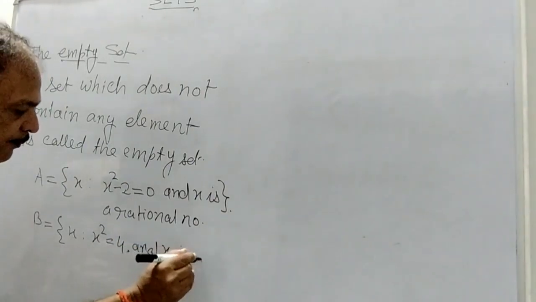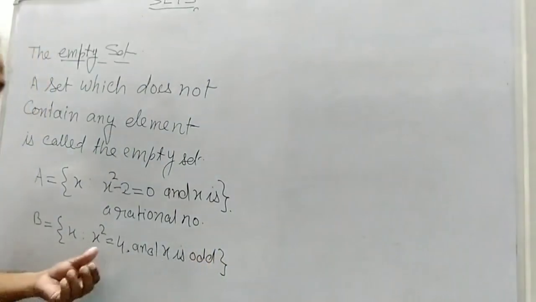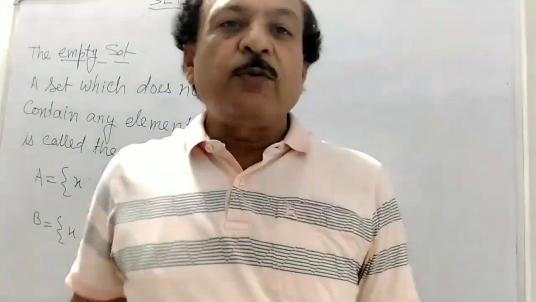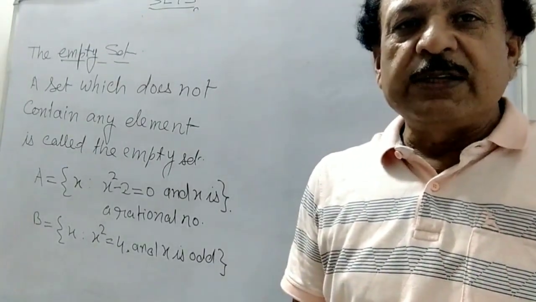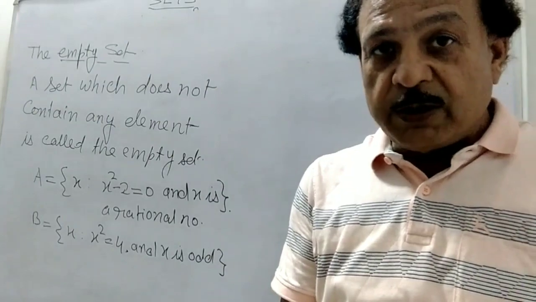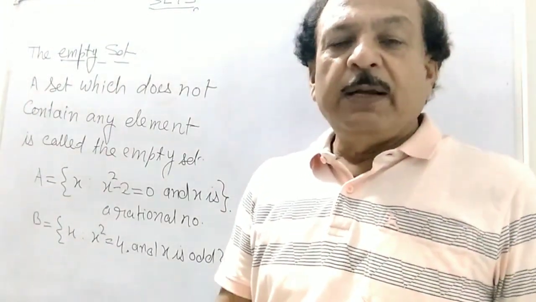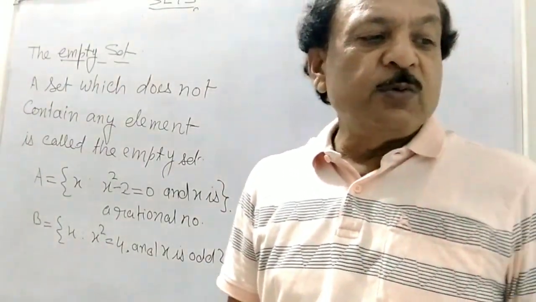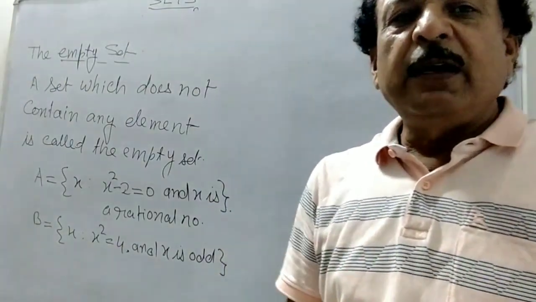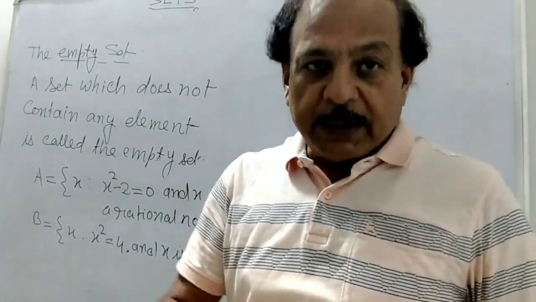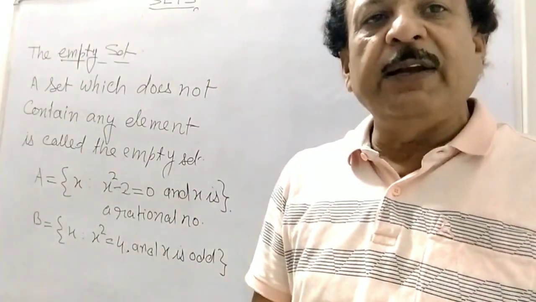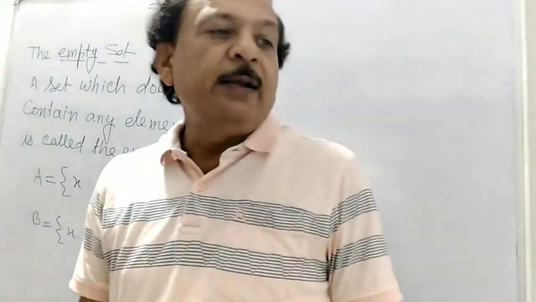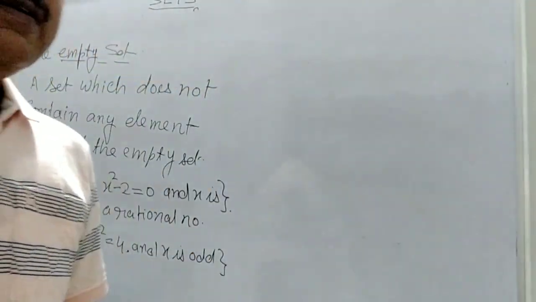If you solve x squared equals 4, the value of x is plus minus 2. So you cannot find x as odd; the value of x that you find is an even number. So this set is the empty set. Next is the finite and infinite sets.